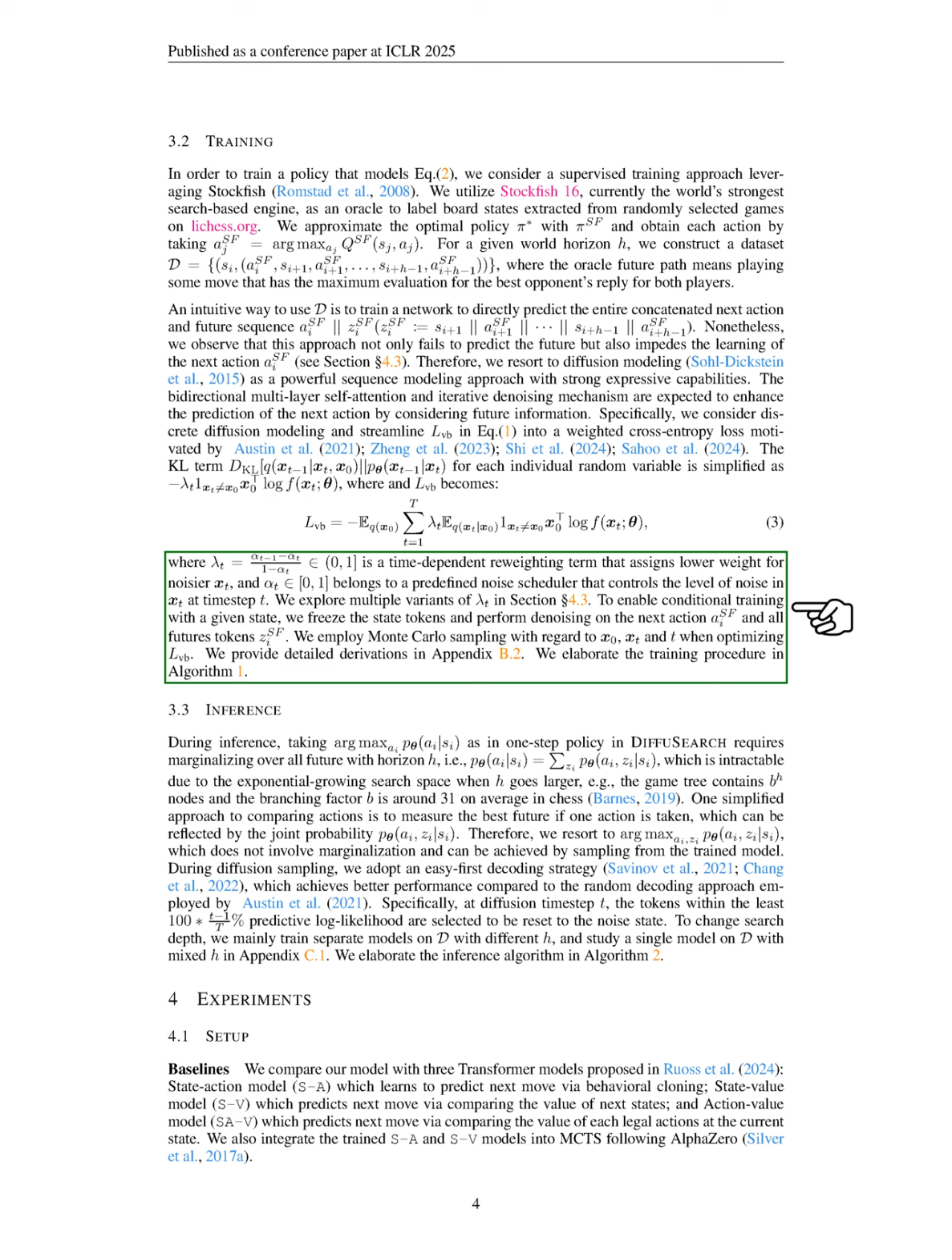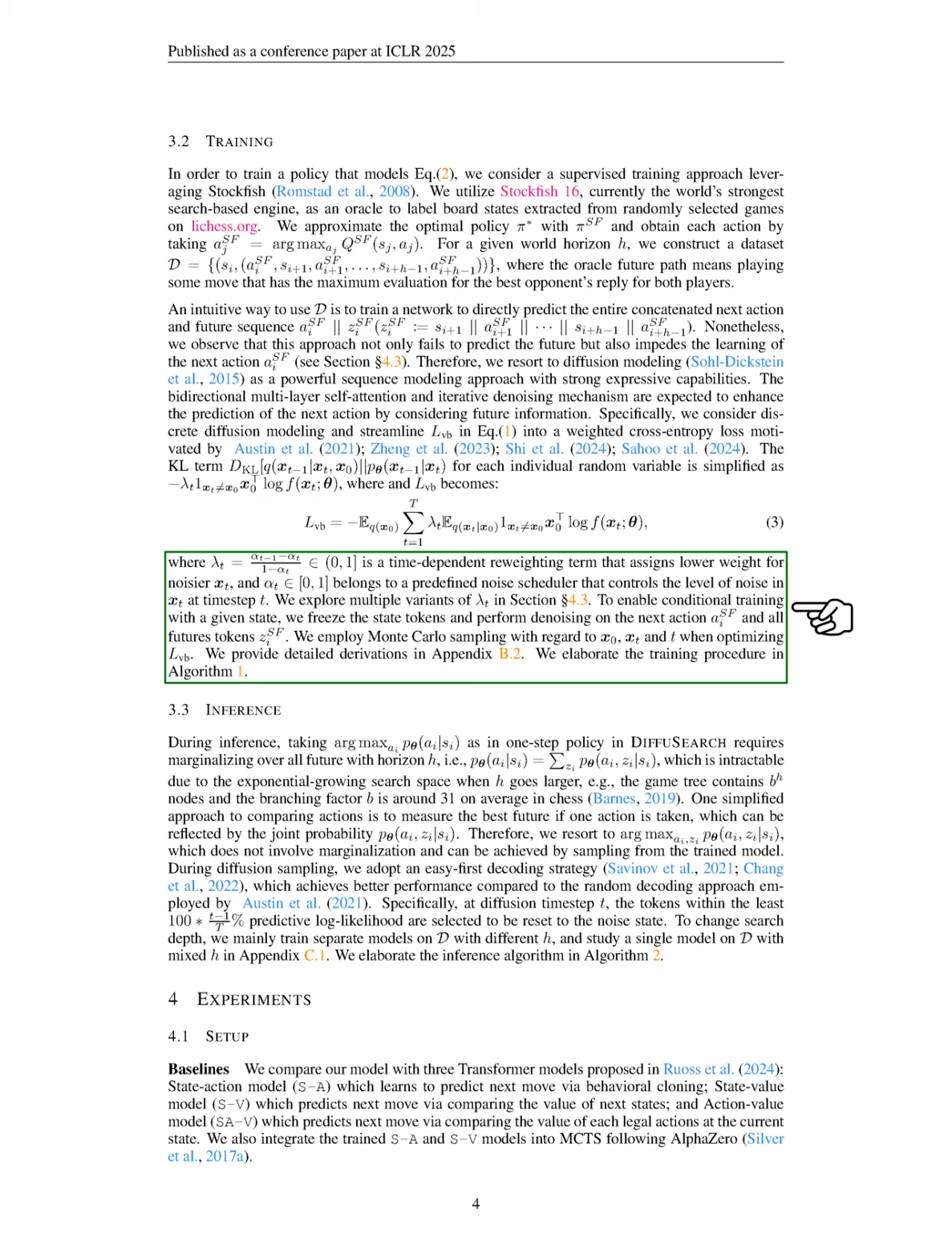To explore different search depths, we train separate models for various horizon lengths and also examine a single model with mixed horizon lengths. Next, we compare our model against 3 baseline transformer models: the state action model, which predicts the next move through behavioral cloning; the state value model, which evaluates the value of future states; and the action value model, which assesses the value of each legal action in the current state.